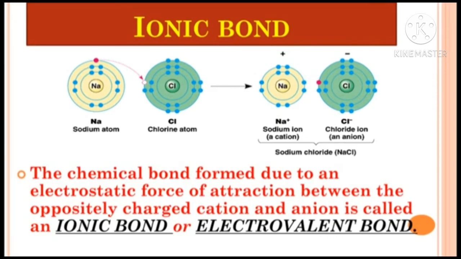So the chemical bond formed due to an electrostatic force of attraction between the oppositely charged cation and anion is called an ionic bond or electrovalent bond. So between the sodium cation and chlorine anion, the ionic bond is formed. That means between the oppositely charged particles, oppositely charged ions.